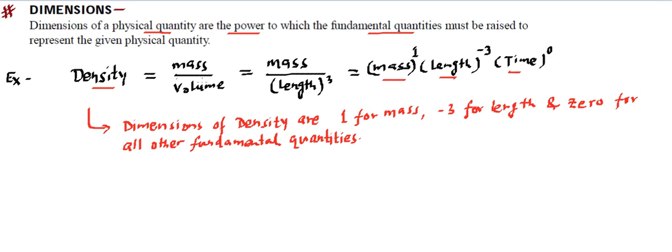Now this way of writing is a bit crude. We can have a better way of writing. Instead of writing these terms for the fundamental quantities, we can use a symbol for these fundamental physical quantities. And if we write in that form, that's called dimensional formula. So let's see how these dimensional formulas are. So, dimensional formula.